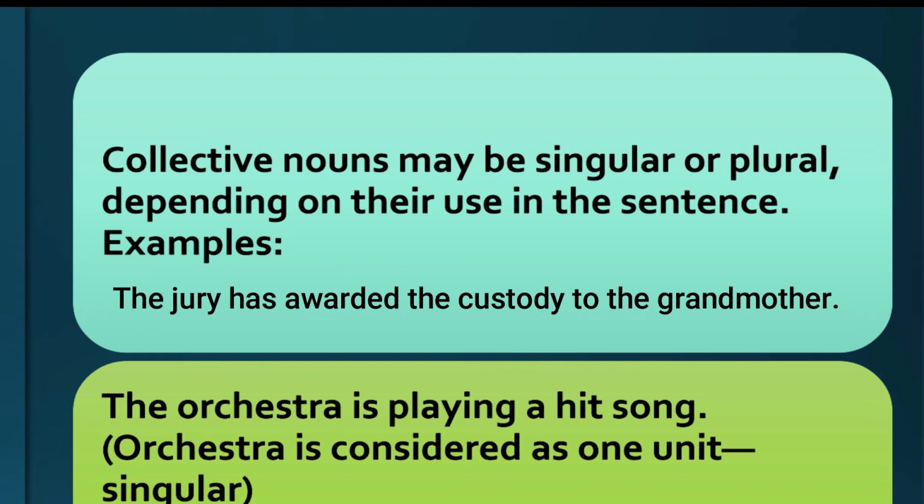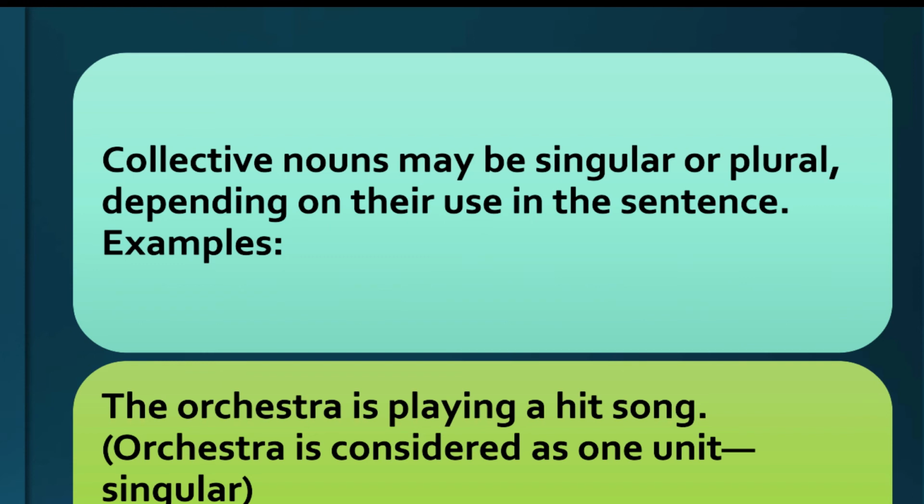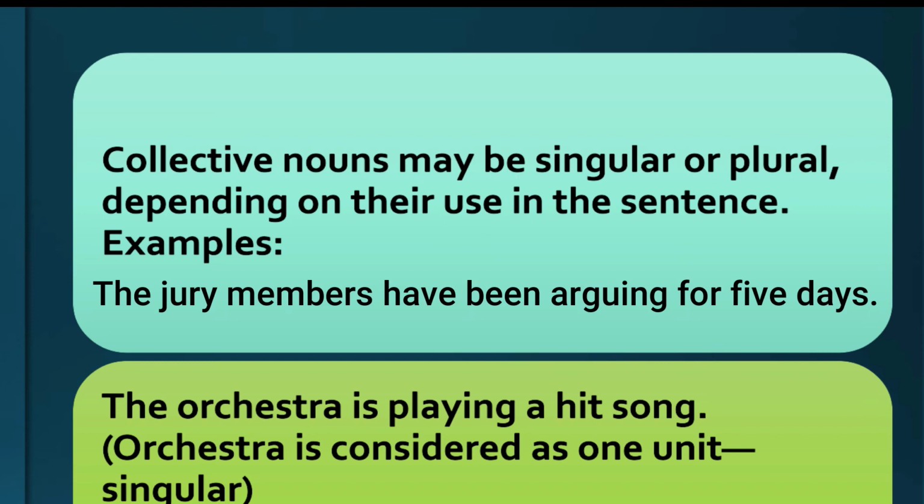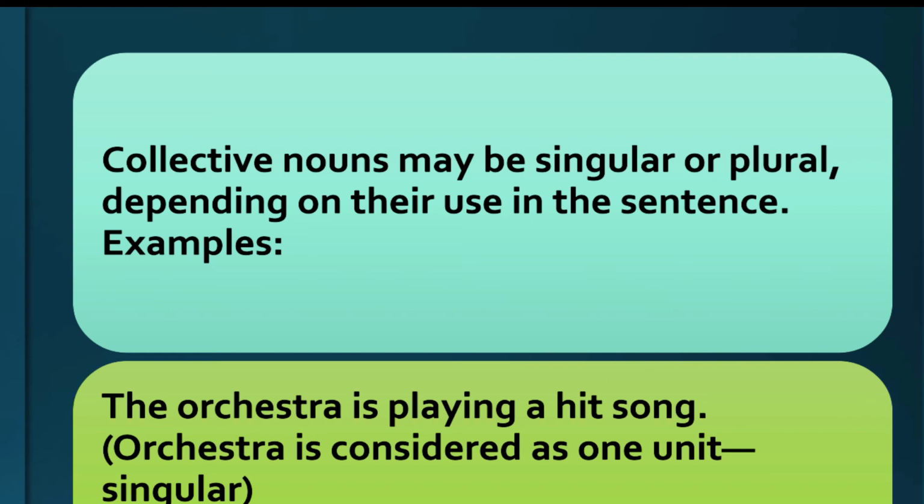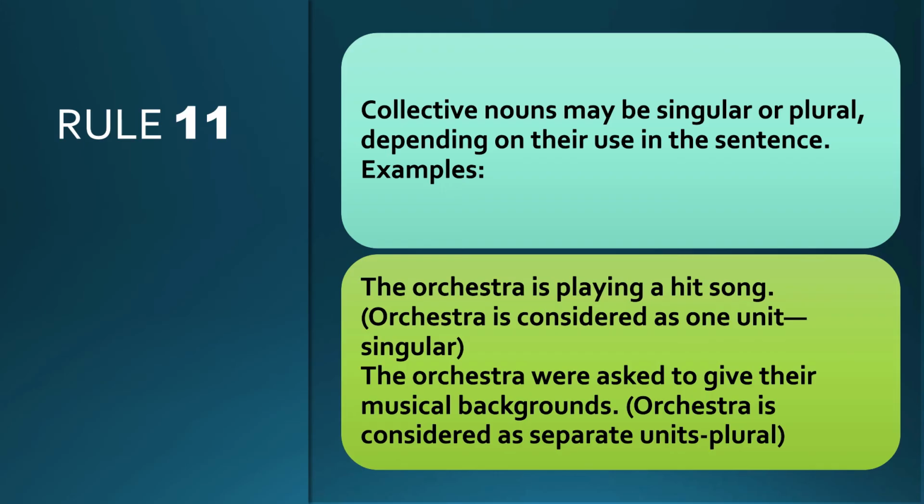But suppose the jury members are arguing or they don't agree on one point, then we say the jury members have been arguing for 5 days. In this example, the jury members are acting as 12 individuals. Therefore, the verb is plural. So when the collective noun is considered as a unit, we use the singular verb. And when it's considered as separate individuals, then we use the plural verb. Collective nouns may be singular or plural, depending on their use in the sentence.